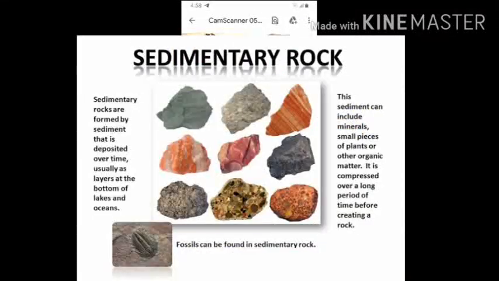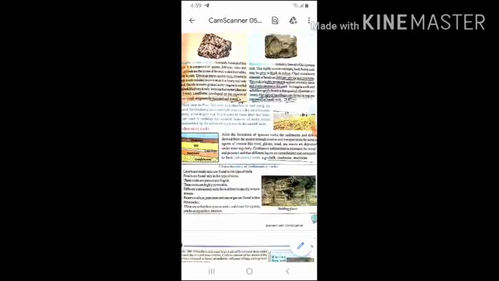Now we discuss sedimentary rock. Sedimentary rocks are the most common rocks on the earth. They form at or near the earth's surface. Sedimentary rock is formed in layers which were laid down one by one on top of another. Some of the layers are thin, some are thick.